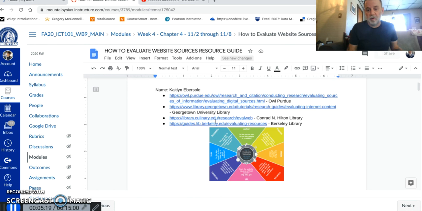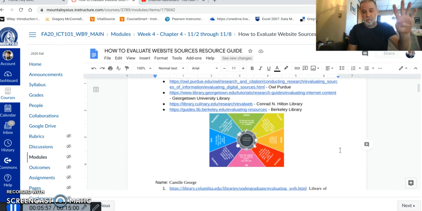You'll notice a lot of them are on here already. This is one of the students in one of the sections. Here we have Purdue, Georgetown University, the Conrad Hilton Library, Berkeley Library. 4 sources on how to evaluate websites. You're going to do a Google search, how to evaluate websites for credibility or something like that. Then you're going to look through the results and determine whether you think it is good information or not. Then you copy the link and paste it here with just the name of what it is right beside it. Okay, that's the first part, 4 sources.